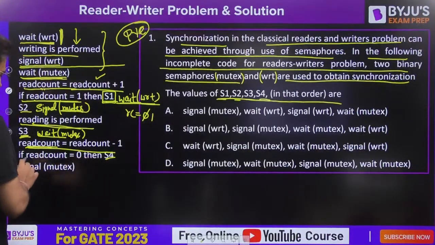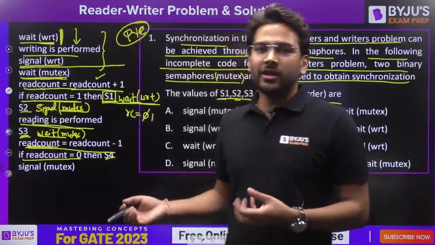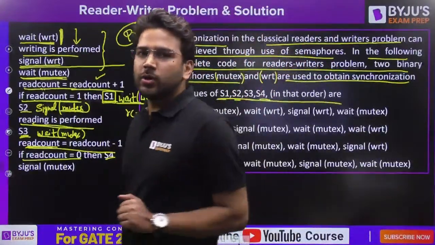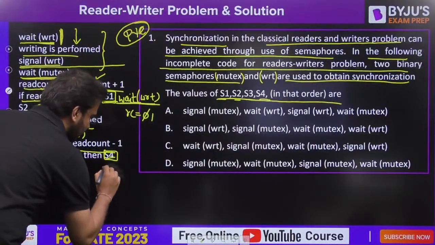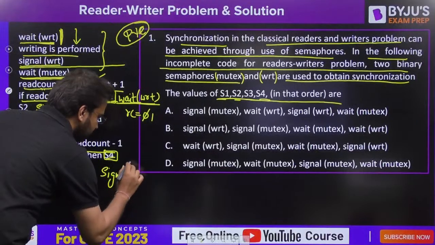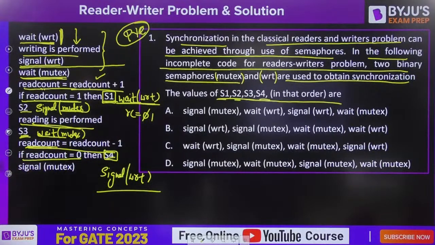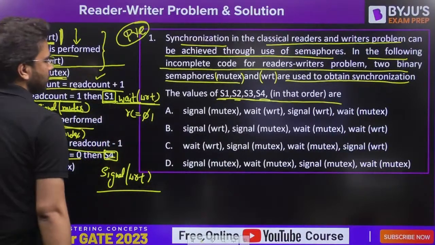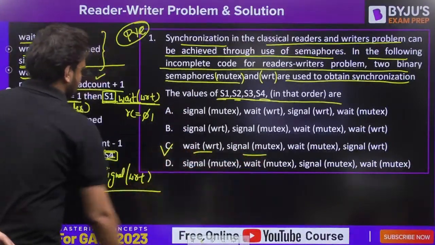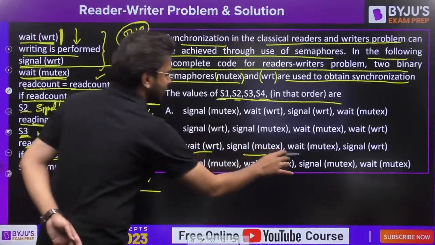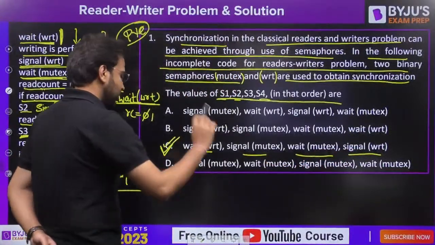And then obviously if read count is equal to 0, that means there is no reader present. There are no readers present in the critical section. Then we should not stop writers to access the critical section, yes or no? So that is why this S4 would be what? Signal of WRT. This is going to be your answer. S1 value is wait of WRT. S2 value is signal of mutex. S3 value is wait of mutex, and S4 value is signal of WRT. This is the correct answer for this question.